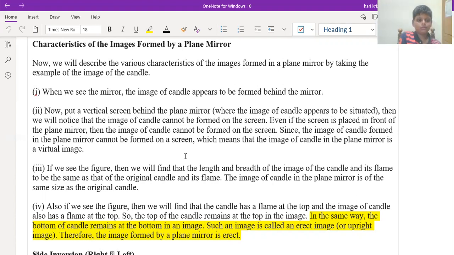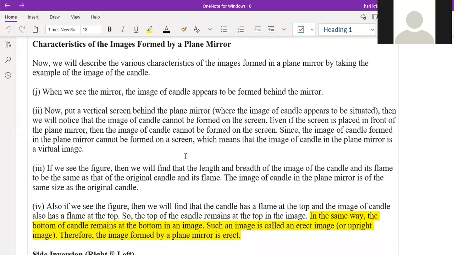Whatever the image formed, the image looks like it is behind the mirror only. So it is completely a virtual image only. Understanding? That is the first point. Whatever image is formed is a virtual image only. It is not a real image, whereas a real image will be formed in front of the mirror, on the screen, if you keep some screen. Okay. Next one.